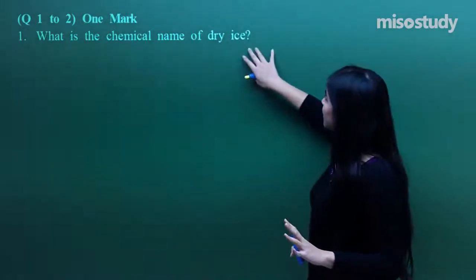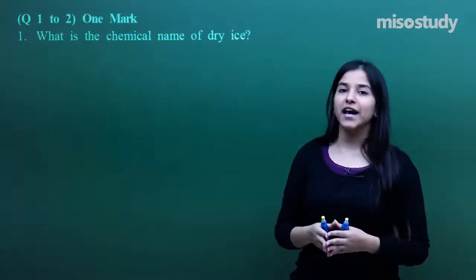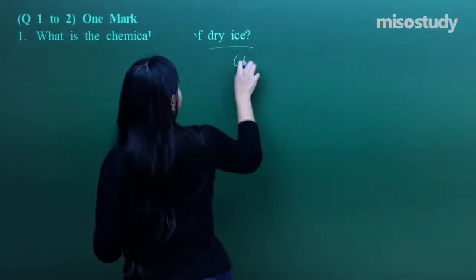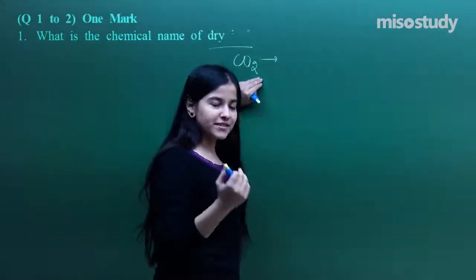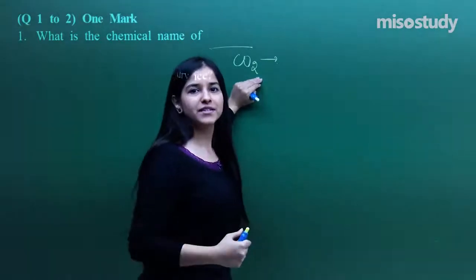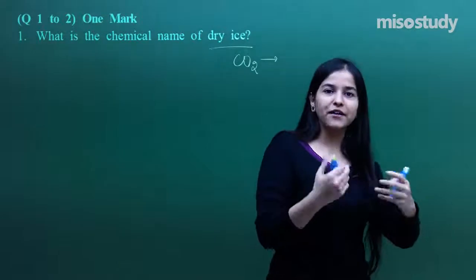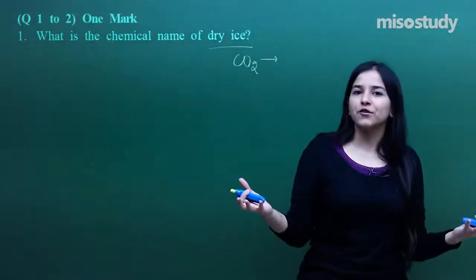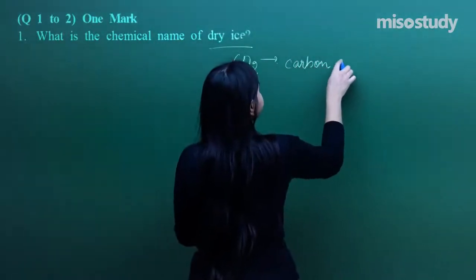What is the chemical name of dry ice? You know what dry ice is? See, we actually have discussed this in the lectures as well. So dry ice is nothing but carbon dioxide, and it has the property to sublime, directly convert into vapors, and this particular effect is used to give that gloomy effect on the concerts and the stages, with smoke coming out. Okay, so this is carbon dioxide, that is the chemical name.